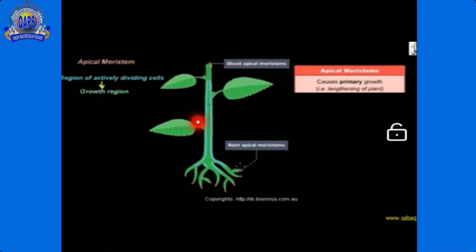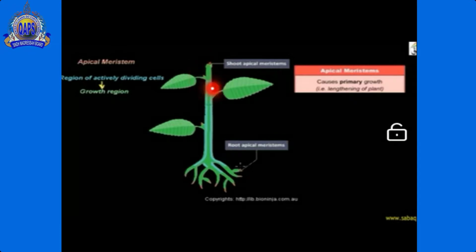Where the meristem tissues are present, that region contains actively dividing cells. That region of actively dividing cells is called the growth region. Apical meristem tissues are present on the tip of the plant.